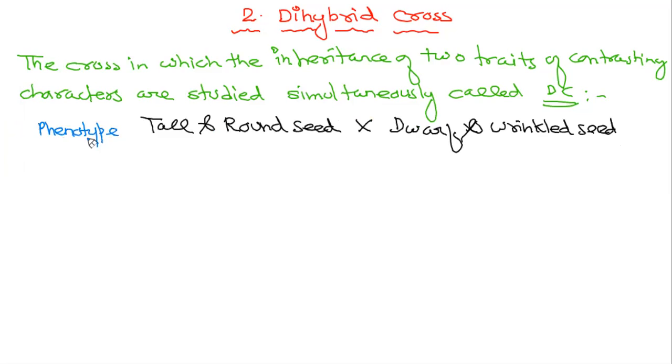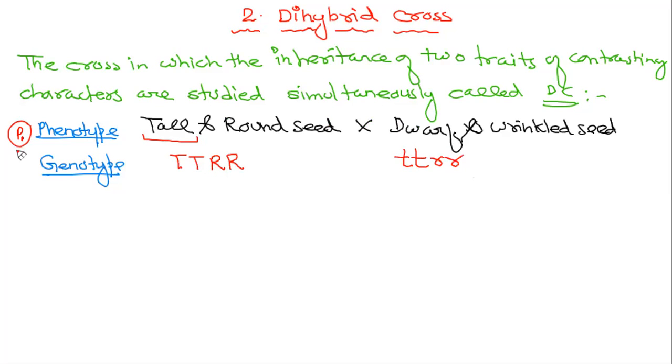This is your phenotype and genotype. Ma'am, capital T capital T, capital R capital R, because a trait can only be expressed in a pair, and that pair is what we call a gene. Right? Similarly, dwarf: small t small t, and small r small r. Same step.